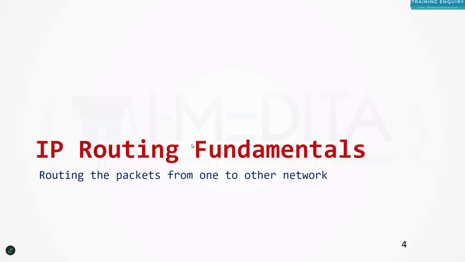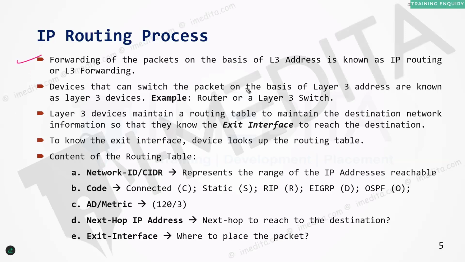Routing is sending the packets from one network to another network, a process of forwarding the packets from one address to another. The process of forwarding the packets on the basis of the layer 3 address is known as IP routing or layer 3 forwarding. Layer 3 address, of course, is the IP address. Forwarding of the packets based on IP address is what we refer to as IP routing, also known as layer 3 forwarding, because IP address works at layer 3 of the OSI model, the network layer. So IP address is also known as the layer 3 address.